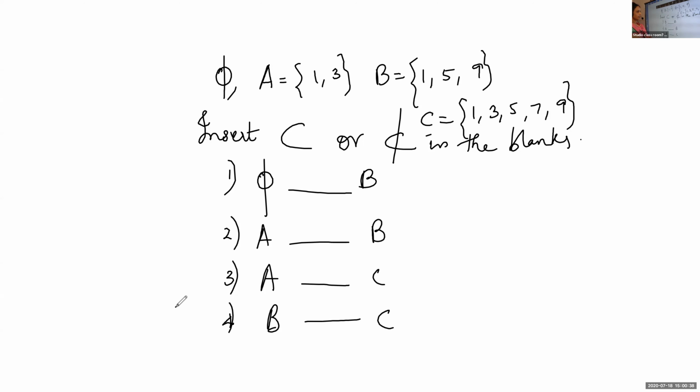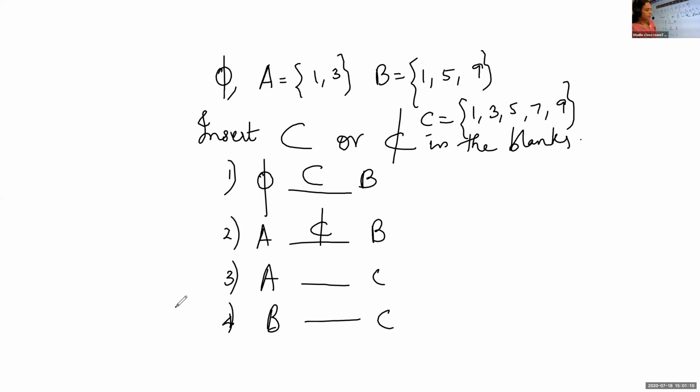Empty set, what is the symbol you will write? Contained. Yes, it is contained. It is a subset of B. Empty set is always a subset of any set. If you take any set, ∅ is a subset of it. So it is contained. What about the second one? A is not contained in B. Not contained.